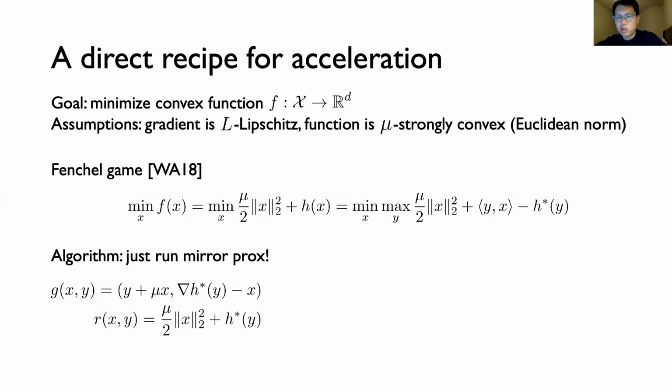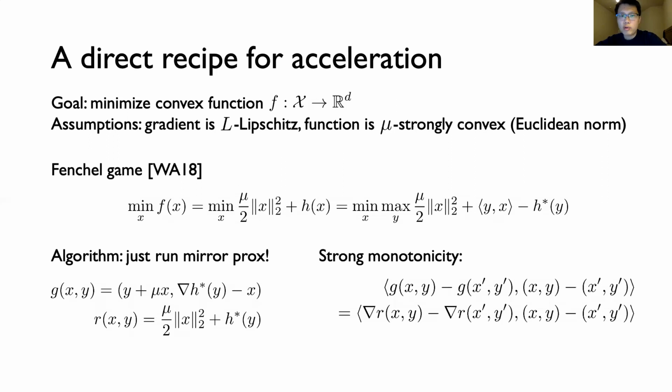The operator g is just going to be the gradient operator of the Fenchel game, which is convex-concave. And we'll use a separable regularizer to drive the algorithm, which is the sum of mu over 2 times squared Euclidean norm on the x block and h star, the Fenchel dual, on the y block. So following our framework, to obtain a rate of the algorithm, we just need to prove two bounds.